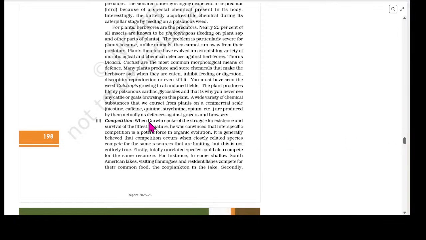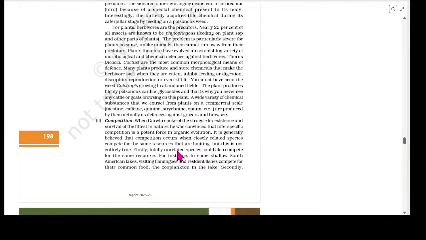I'm coming to the second population interaction, which is competition. When Darwin spoke of the struggle for existence and survival of the fittest in nature, he was convinced that interspecific competition is a potent force in organic evolution. It is generally believed that competition occurs when closely related species compete for the same resources that are limiting. But this is not entirely true.